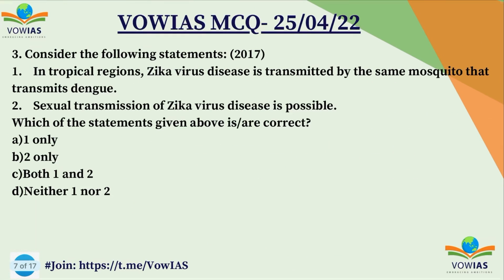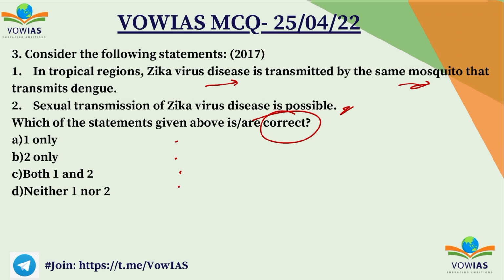Now let's look at the next question, the third question. Consider the following statements. First one, in tropical regions, Zika virus disease is transmitted by the same mosquito that transmits dengue. Second one, sexual transmission of Zika virus disease is possible. Which of the following are correct statements? A 1 only, B 2 only, C both 1 and 2, and D neither 1 nor 2.